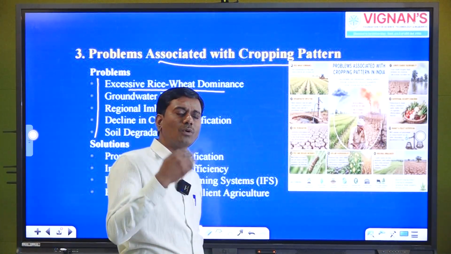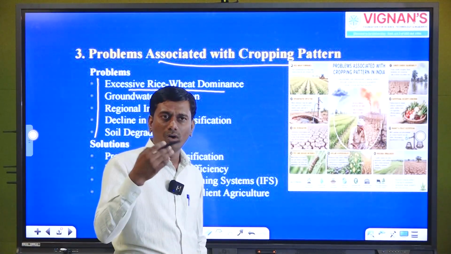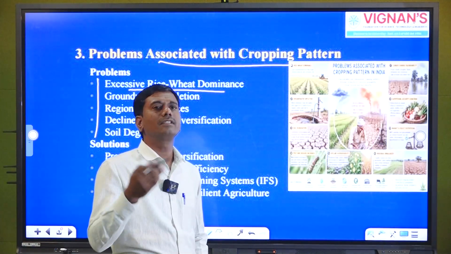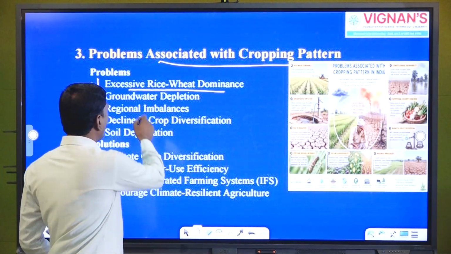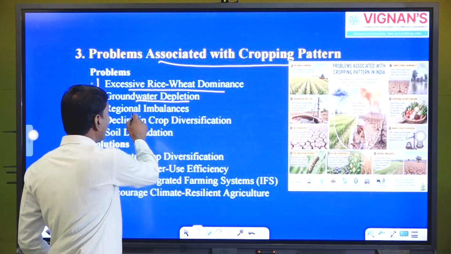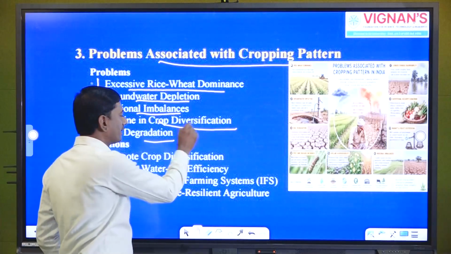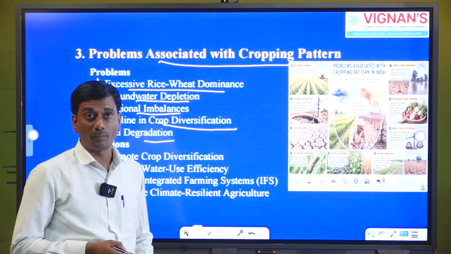Because if you grow it for 10 years, at the end you will lose soil fertility, groundwater depletion will destroy the soil health. So these are the problems faced by Indian farmers. Even groundwater depletion, regional imbalances, decline in crop diversification and soil degradation. So these are the major problems we face in concern with the cropping pattern.